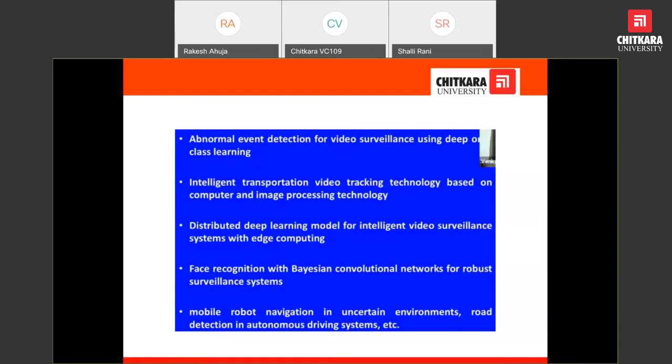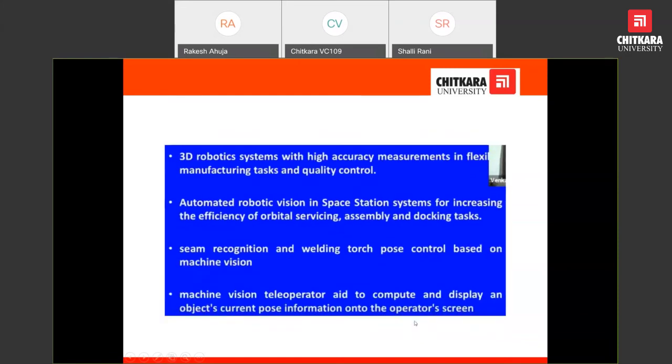For example, if a person is stealing, the system should be able to know that the person is stealing, or running, or doing some unnatural act, and all this can be predicted by using deep learning or machine learning methods. Intelligent transportation video tracking technology, face recognition using Bayesian convolutional neural network, mobile robot navigation in certain environments, road detection in autonomous driving systems, 3D robotic systems with accurate measurement in flexible manufacturing tasks, automatic robotic vision in space station systems.